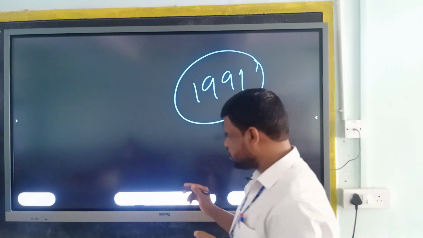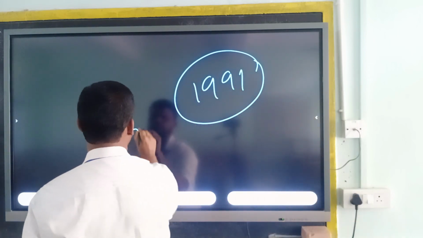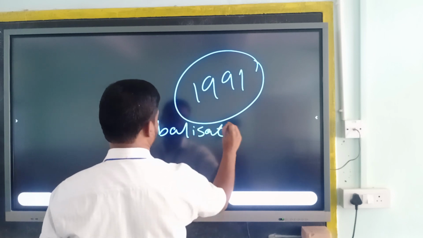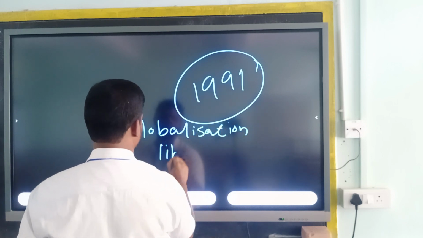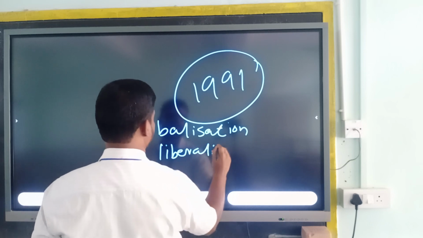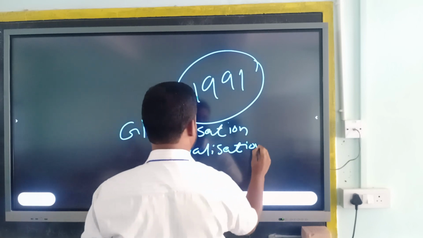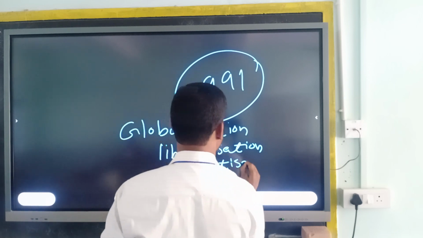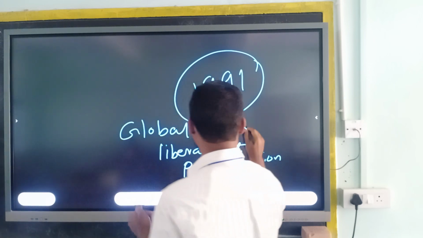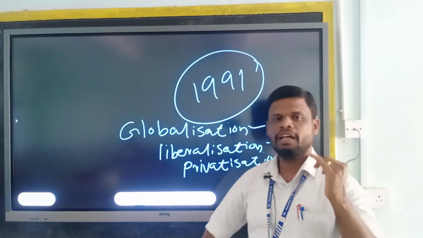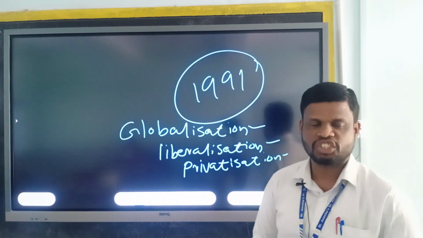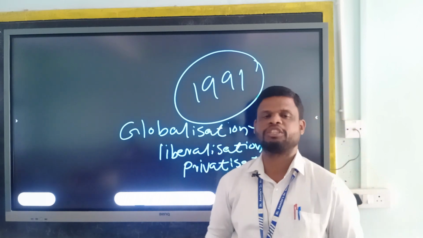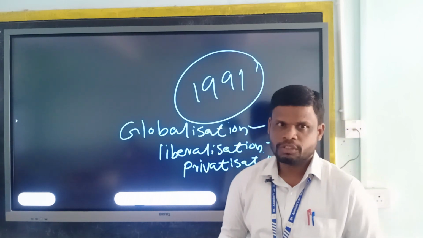Which are the policies? Globalization, liberalization, and privatization. So these three policies, globalization, liberalization and privatization, were brought into our Indian economy to change the aspect of the economy to capitalism. So what are these policies?